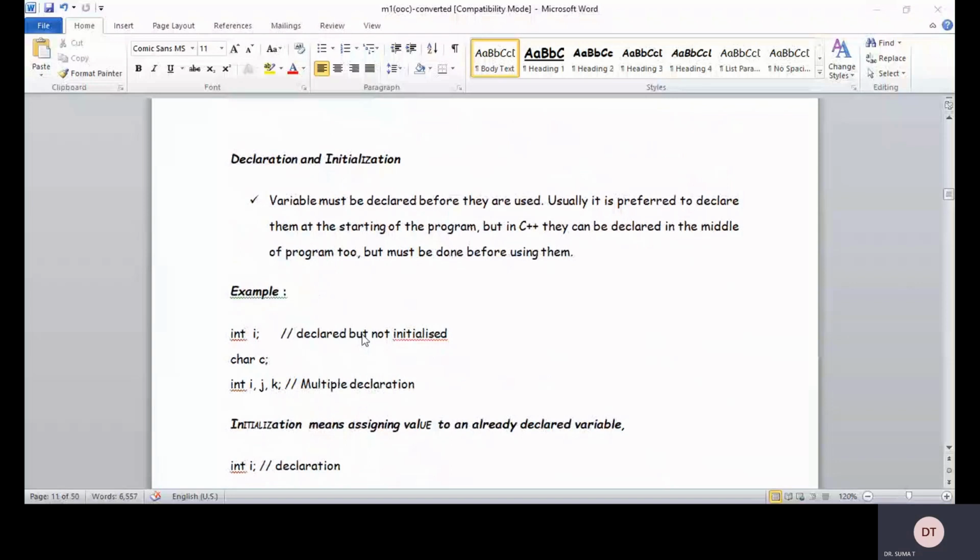In C they are declared at the starting of the program, but in C++ they can be declared in the middle of the program too, but it must be done before using them. Initialization means assigning the value to the variable.